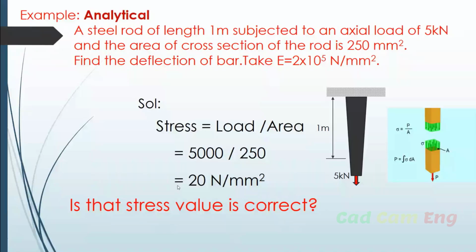That value is 20. So this may be a minimum stress or an average stress, considering the initial cross section. My dear students, here we are considering the initial cross section. Why are we taking the initial cross section? We are assuming that the body is uniform throughout the process, before applying the load and after applying the load. But in actuality, what happens when you apply the load? The body will extend, the deformation will happen, and the cross section is changing.